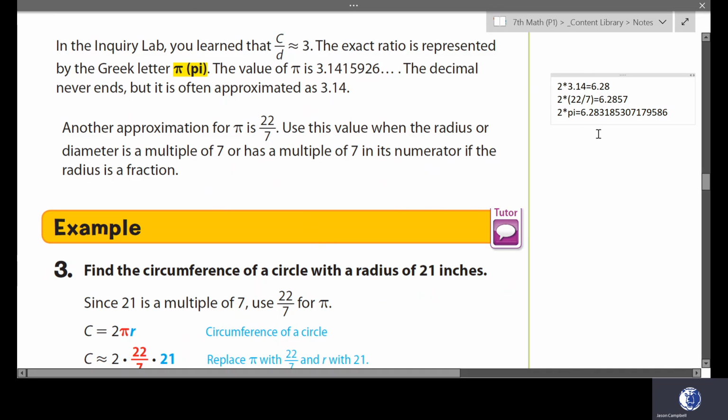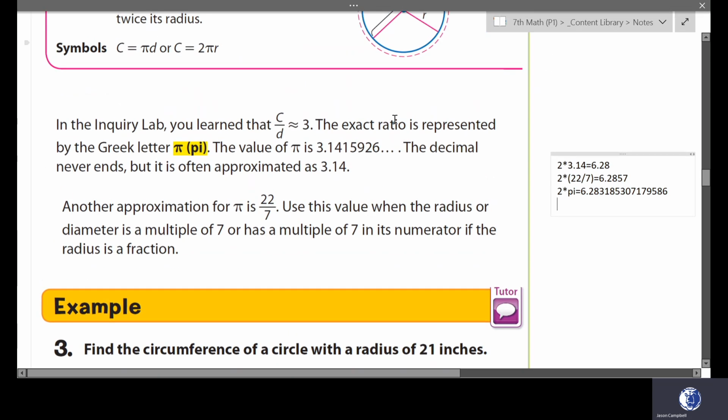So they're all pretty close. They're all close enough to be used as pi. I like this one. I like using pi itself in the text tool. If you're using a calculator, there's a pi symbol. It looks like this here. You can also use 3.14 for pi or 22 over 7 for pi.